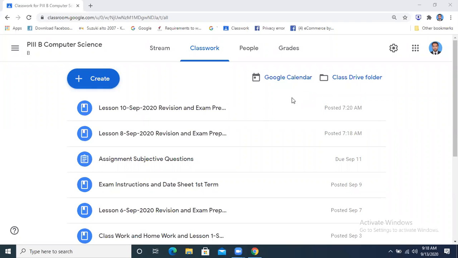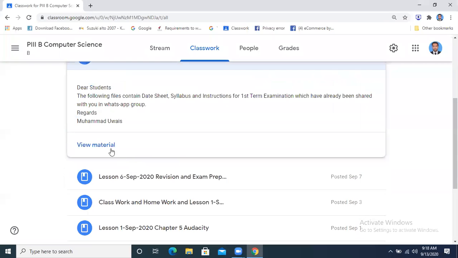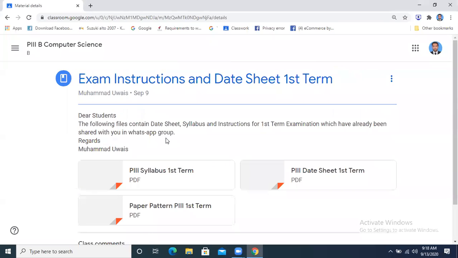Okay, students, last time I had shared an important thing with you in your Google Classroom, and I had told you what your exam schedule and exam instructions are. This is the post that I made on the ninth of September. Someone will tell me about it. I had shared it with you, I had discussed this thing with you or not.